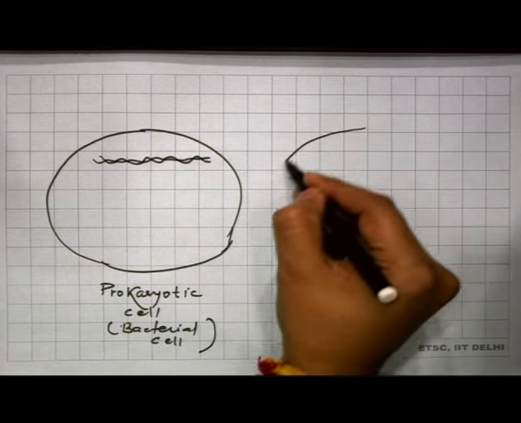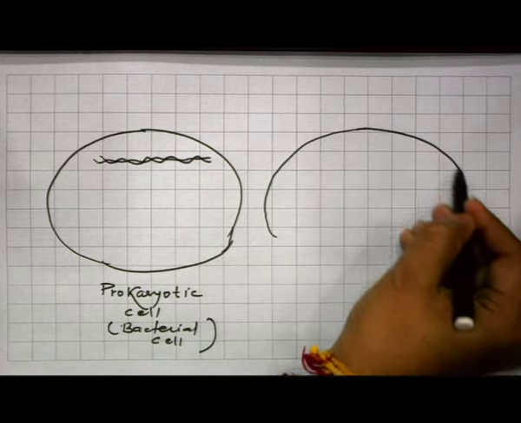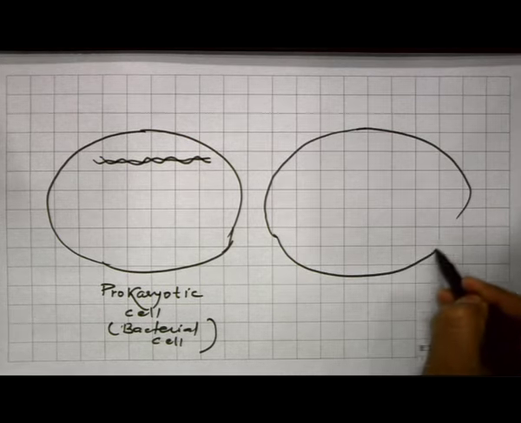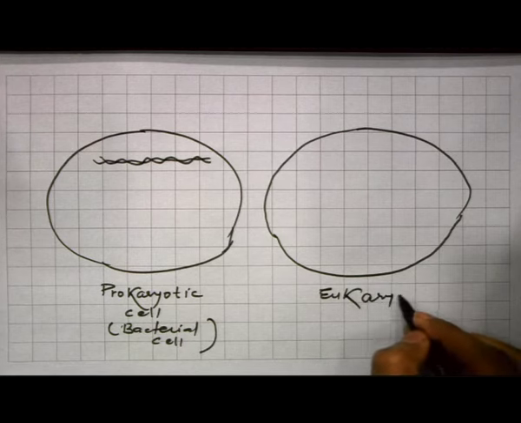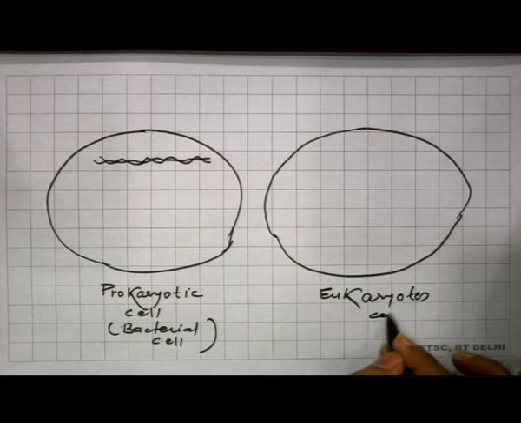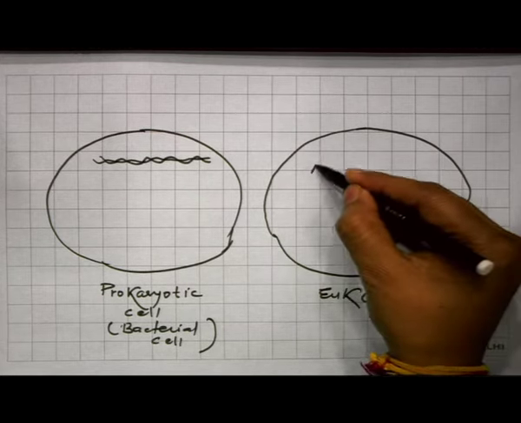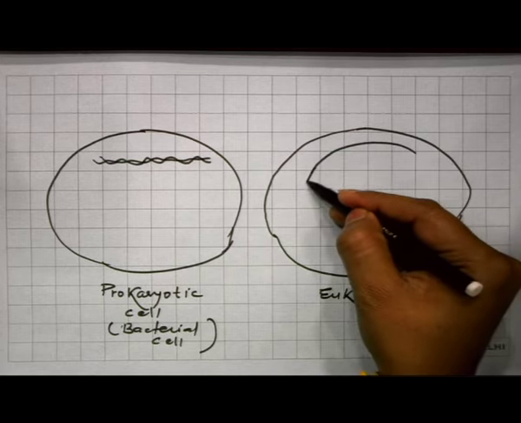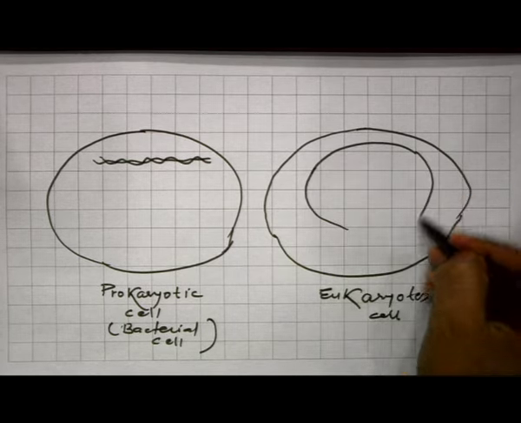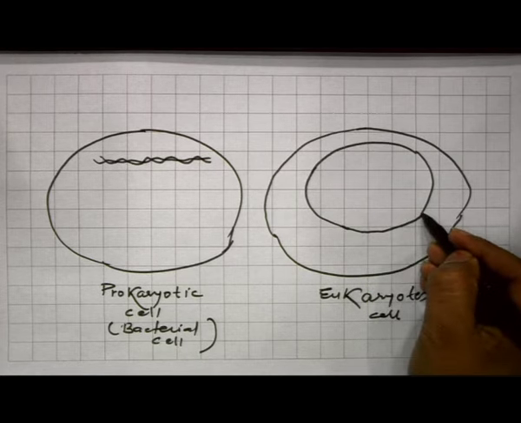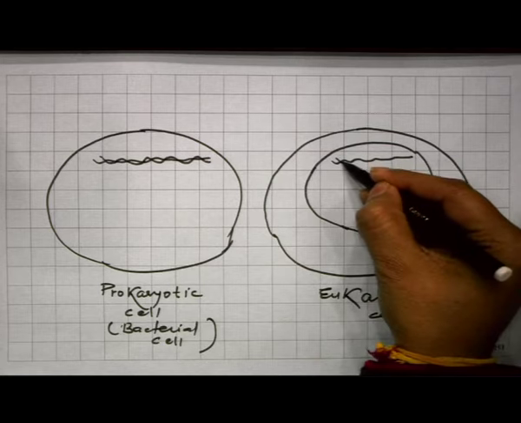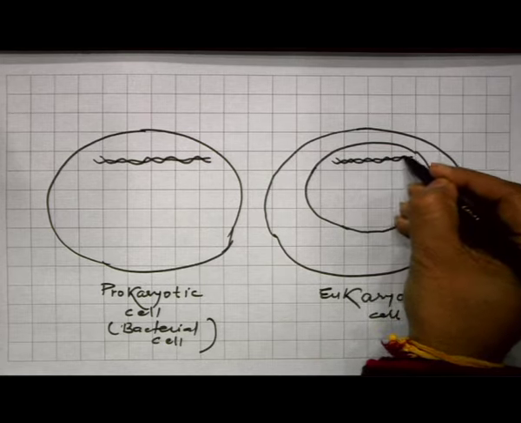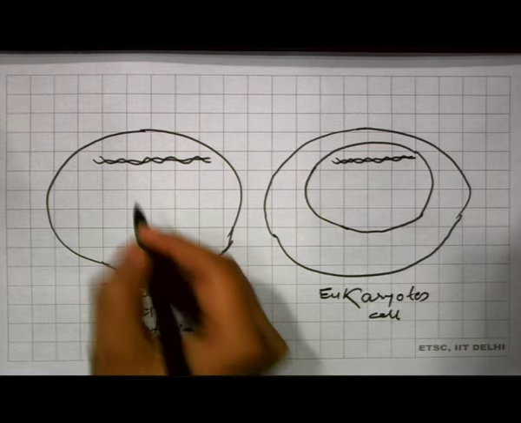But in case of a eukaryotic cell, eukaryote means they have a true nucleus, and this nucleus encloses the genetic material, that is DNA, and DNA is present inside this nucleus.